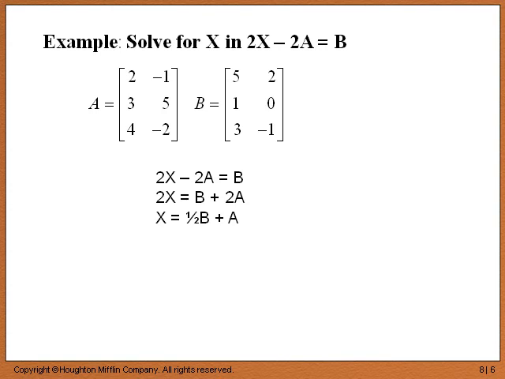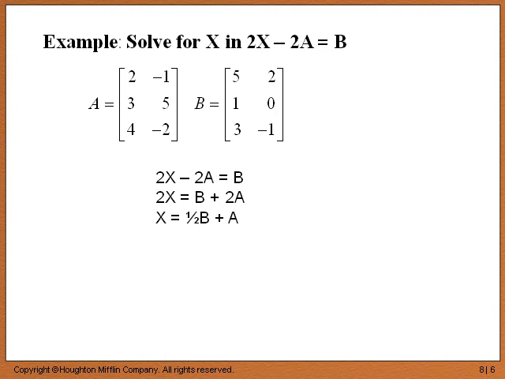Another example: we are going to solve for the matrix X in the equation 2X minus 2A equals B. So now we're going to see how to do a little bit of algebra with matrices. We have matrix A, [2, negative 1; 3, 5; 4, negative 2], and matrix B, [5, 2; 1, 0; 3, negative 1]. We are trying to solve for X. So first you just do the algebraic steps, and then you worry about the matrices.